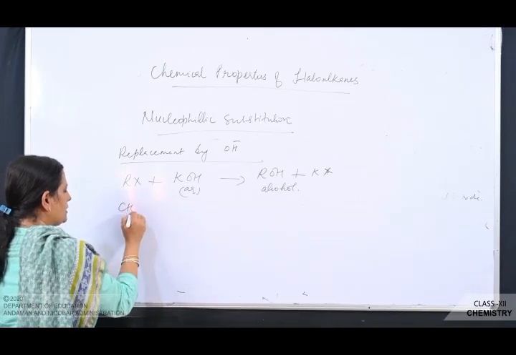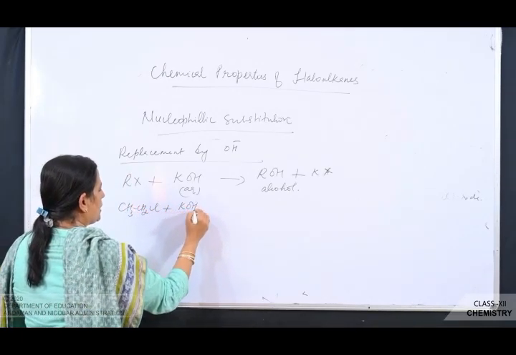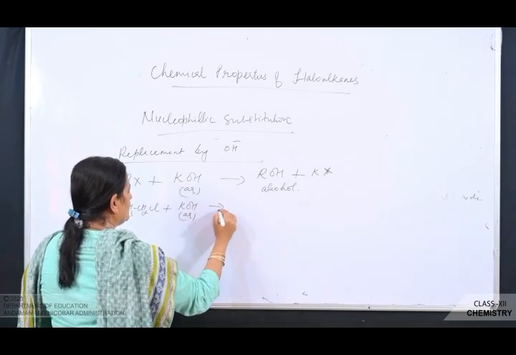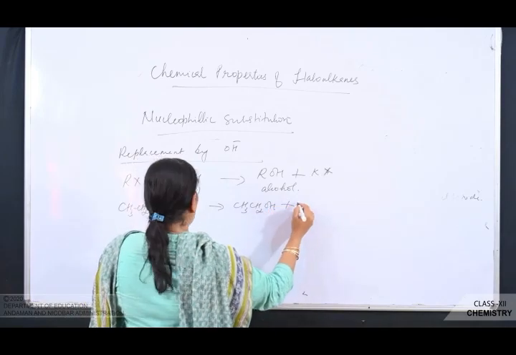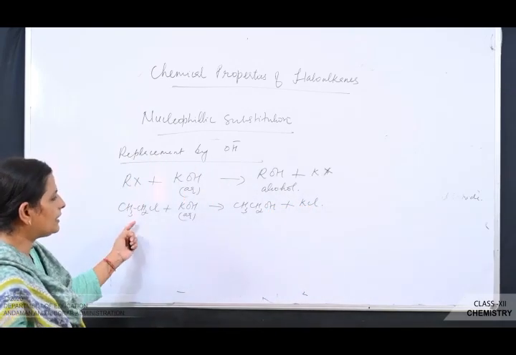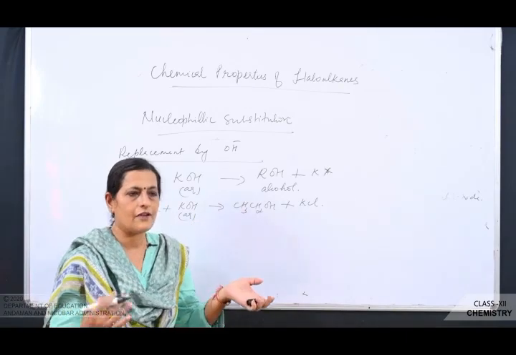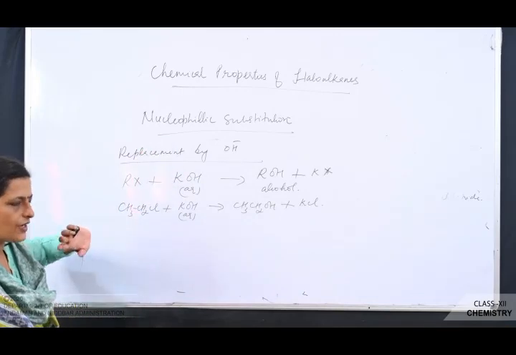See, if you are taking CH3CH2Cl plus aqueous KOH, you will get CH3CH2OH plus KCl. That is, you are getting alcohol. So haloalkane can be converted to alcohol. Same way we have studied that alcohols can be converted to haloalkane. So this is the first reaction.